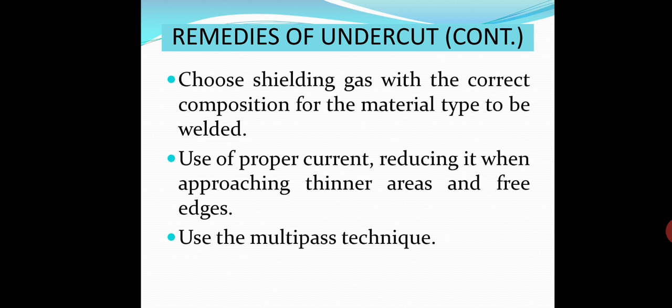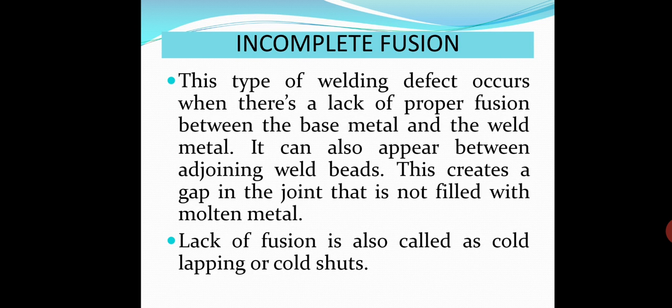Reduce it when approaching thinner areas and free edges. So when the material thickness is more, the amount of current flow will be more. That is why use proper current. Use multi-pass technique. So with this we can avoid the defect.